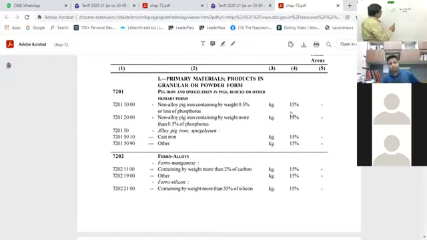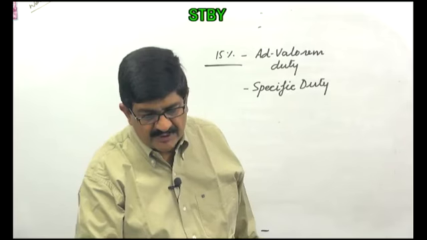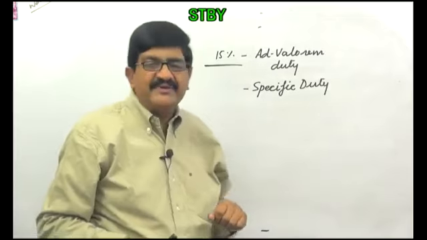Another duty is called specific duty. Right now you may not be able to read that. So two types of duties are there. One is ad valorem, another is specific. What is the difference in the two duties? We'll come back to this again. Okay. So now you can see ad valorem and specific.